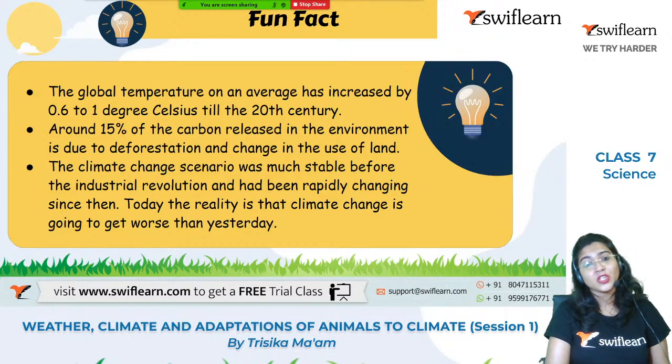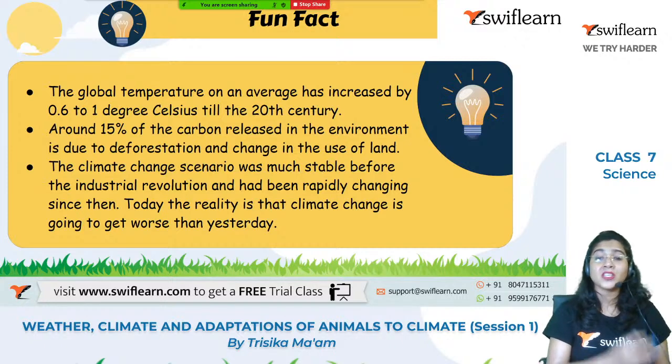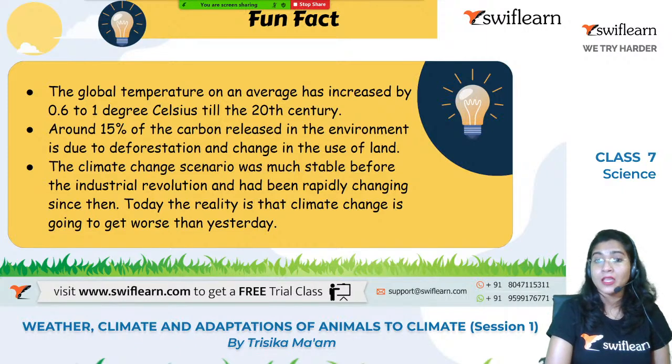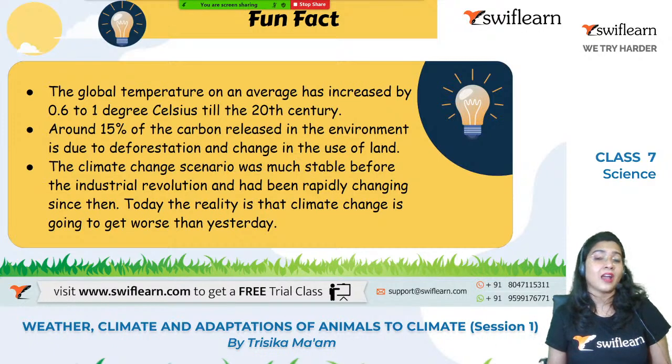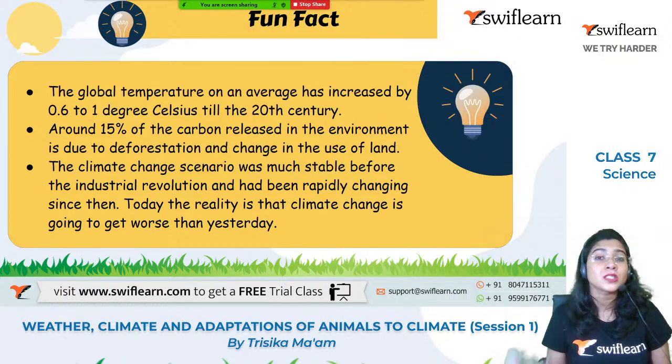And the climate scenario was much more stable before the industrial revolution, to be very specific, and it has been rapidly changing after that, right? So today the reality is that climatic change is going to get worse than yesterday.